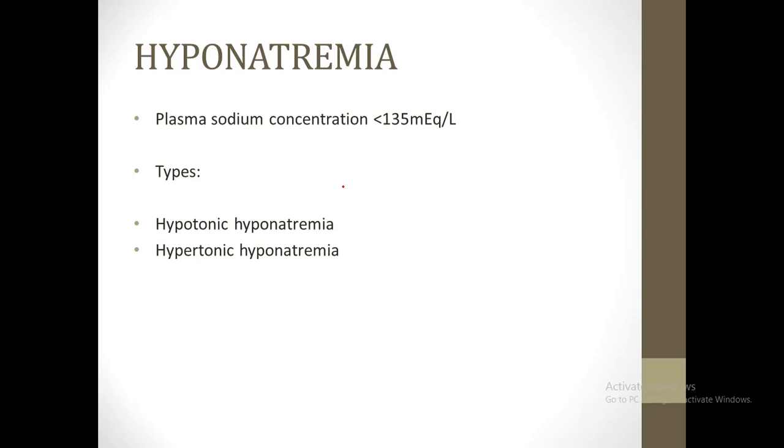So there are two major types of hyponatremia. It may be hypotonic hyponatremia or hypertonic hyponatremia. So what does the term tonicity imply here? You have discussed this tonicity in detail in previous lectures, but to review, it simply means that if a fluid has a hyperosmotic pressure or is hyperosmolar, it is called hypertonic fluid, and whenever it is hypoosmolar or contains less osmotically active substances, it is called hypotonic.